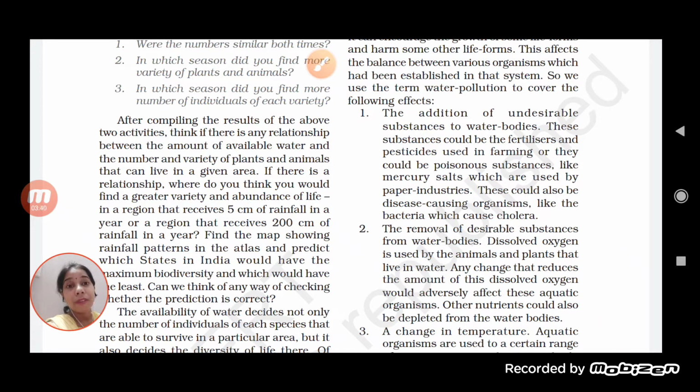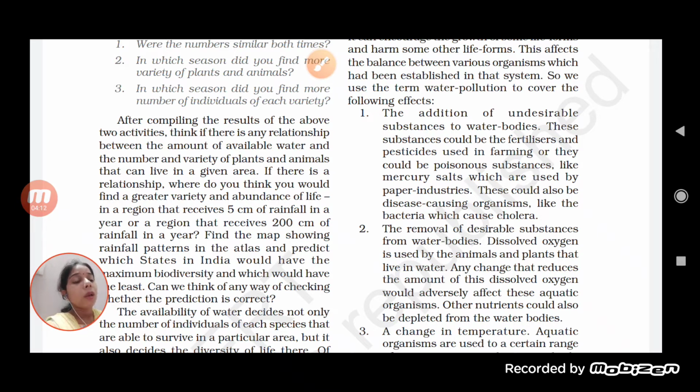Like if we talk about a nuclear power plant, the radioactive element mixes with the water and pollutes it. So basically it will degrade the quality of the water, and it will also increase microbes. If we talk about sewage, the sewage water which mixes with the water increases the number of microbes in it and makes the water polluted.